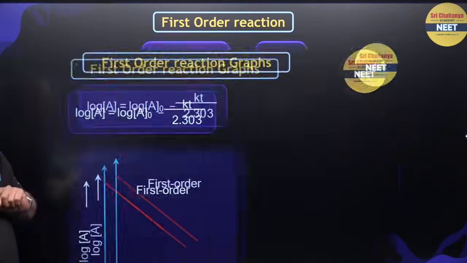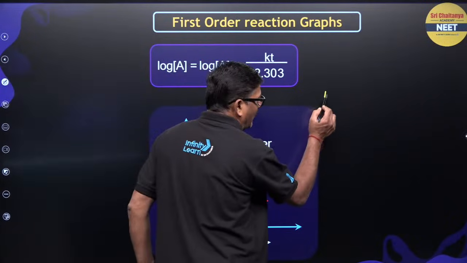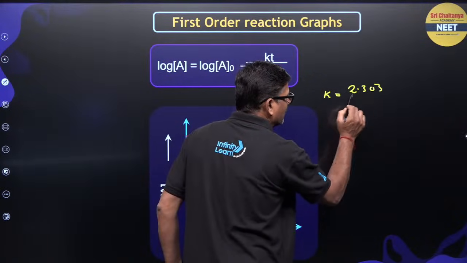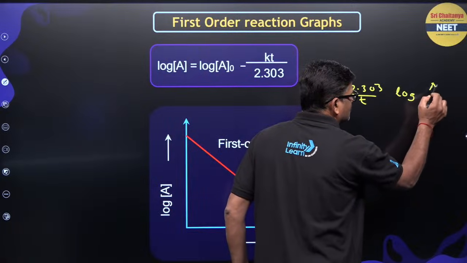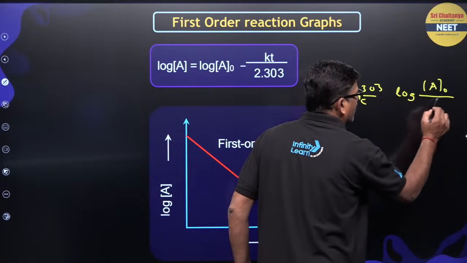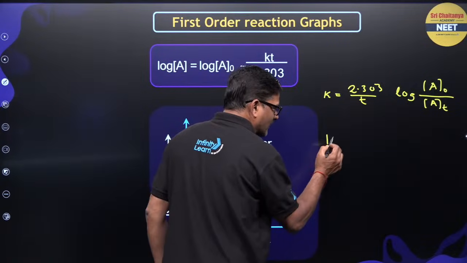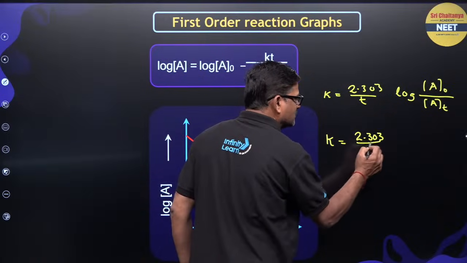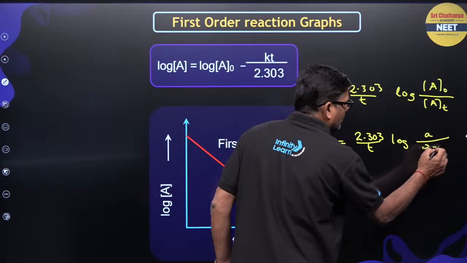And this is given as k is equal to 2.303 by t log a naught upon at, or else you can write k equal to 2.303 upon t log a by a minus x.